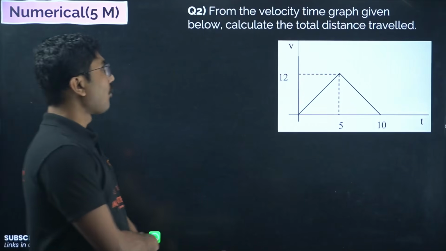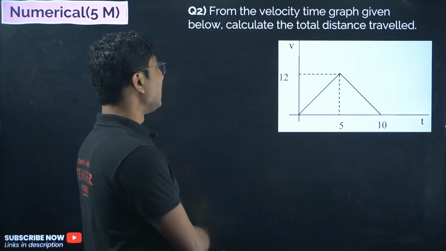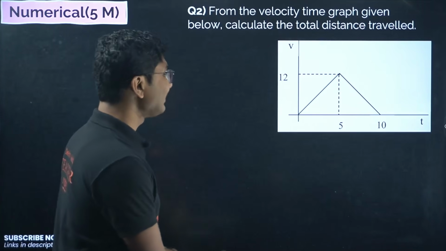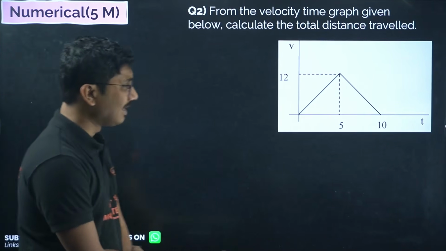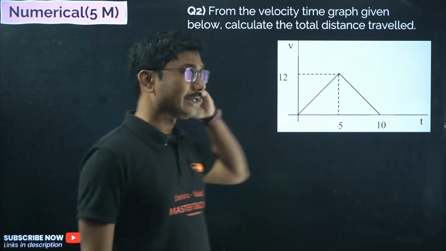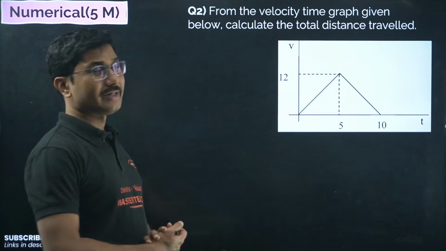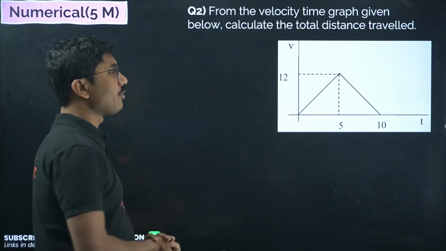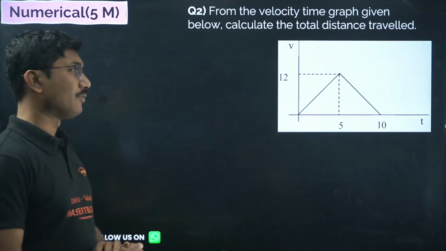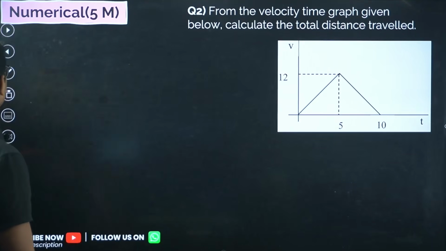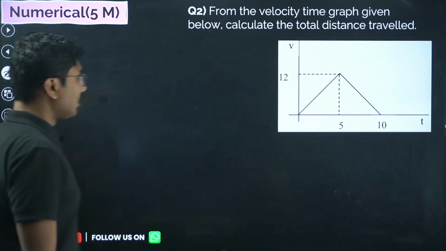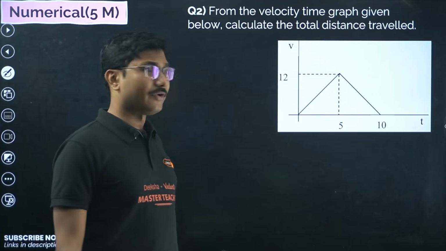Now, from the velocity time graph given below, calculate the total distance traveled. Now this is an interesting question. Okay, they can give you the total distance traveled, they can give you the average velocity, both are possible from a velocity time graph. So first of all we will calculate the total distance traveled, then we will also calculate the average velocity.